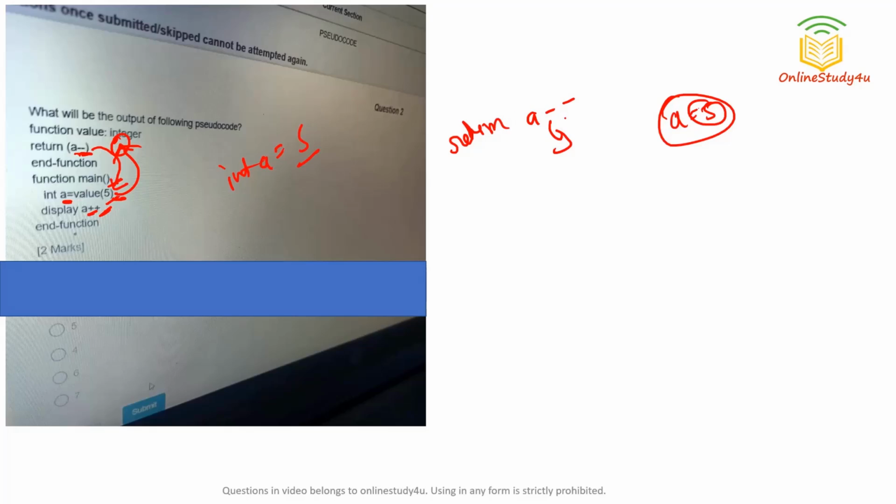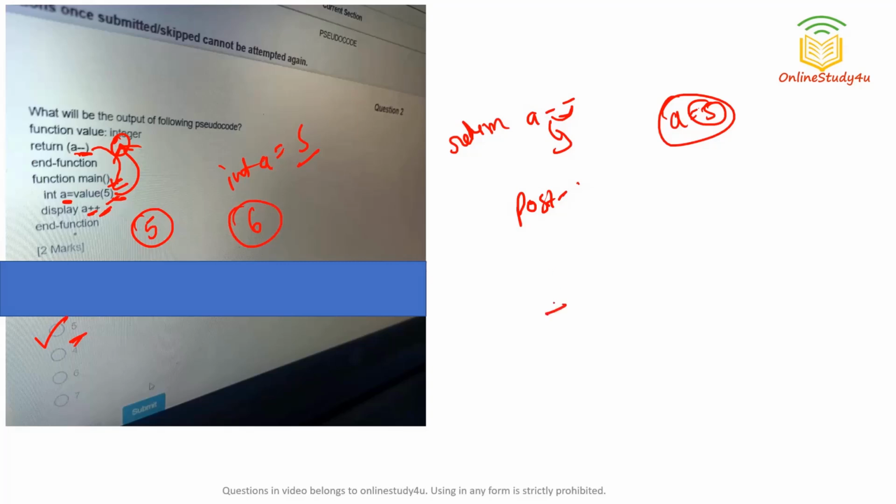Okay, sorry, by mistake I said pre, that is post, right? In case of post, what we do is use then change. It is post increment, post decrement. This is also post decrement, and here it is also post increment. So in case of post, what we do is first use. So first we will print the value 5, and then it will be updated to 6. So option A, that is 5, will be the correct answer for this question. What will be the correct answer? 5 will be the correct answer, right? It is post, not pre. Sorry, by mistake I said it as pre.